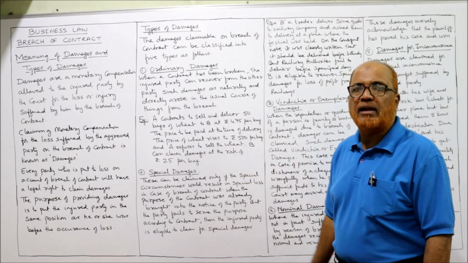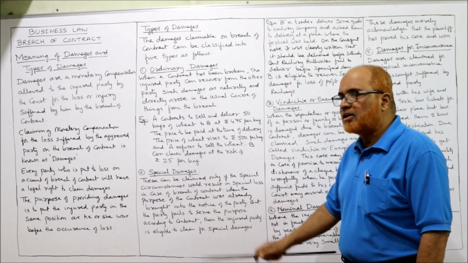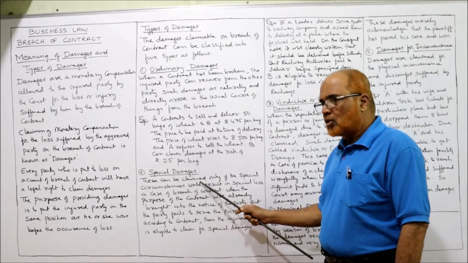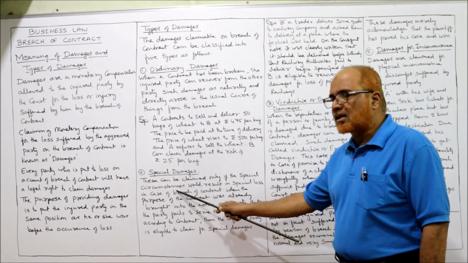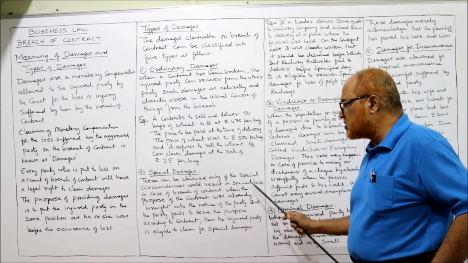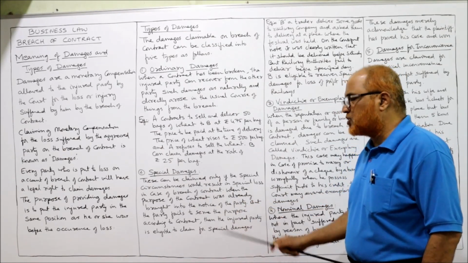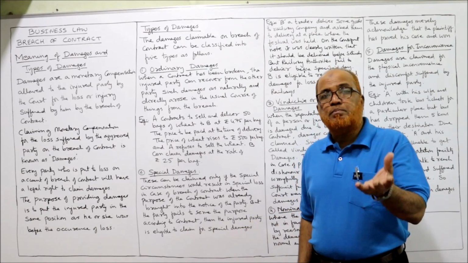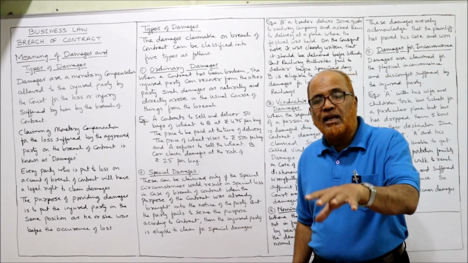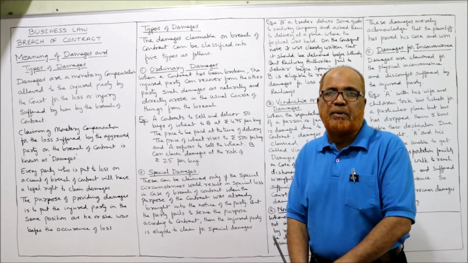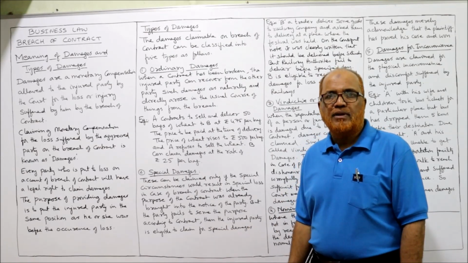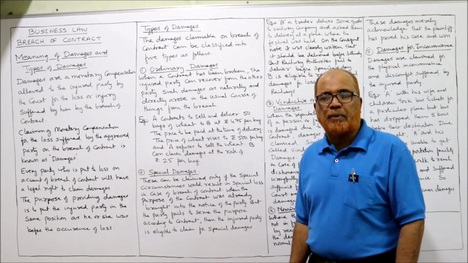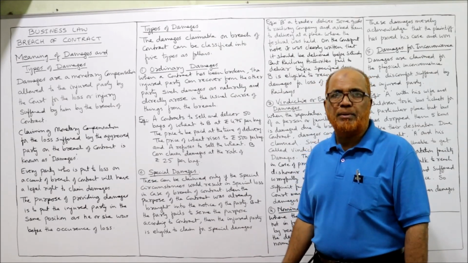These are called normal damages. Now, special damages, the second category. These can be claimed only if special circumstances result in special loss in case of breach of contract. If special circumstances are there and special, extraordinary loss was incurred by the injured party, not ordinary loss, but extraordinary loss, then special damages will be paid.